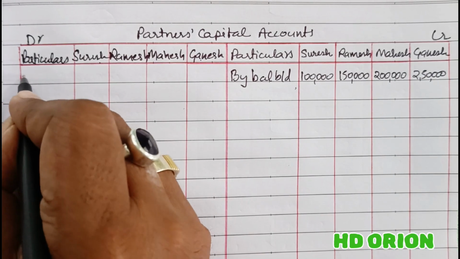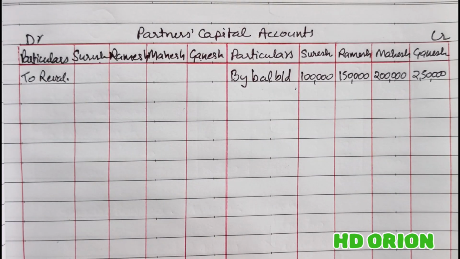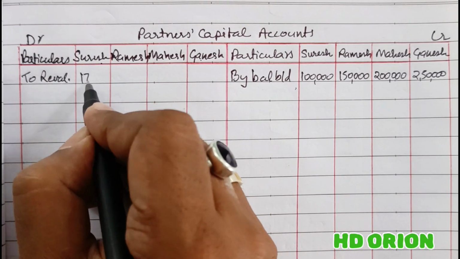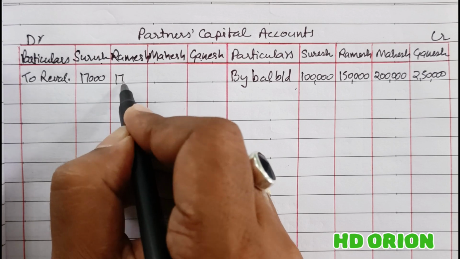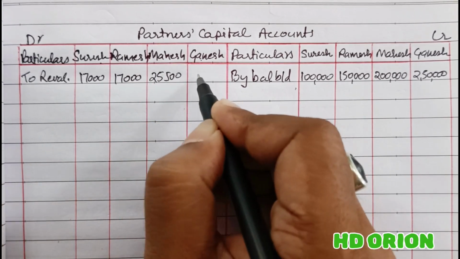Then loss on revaluation we will write. Loss on revaluation, it is 17,000 and 25,500.